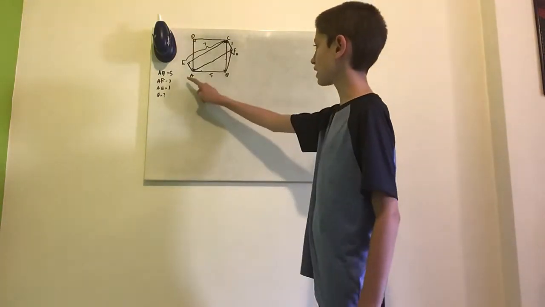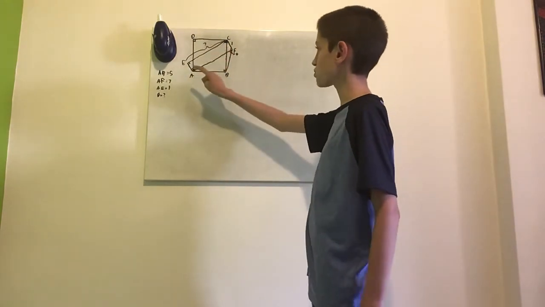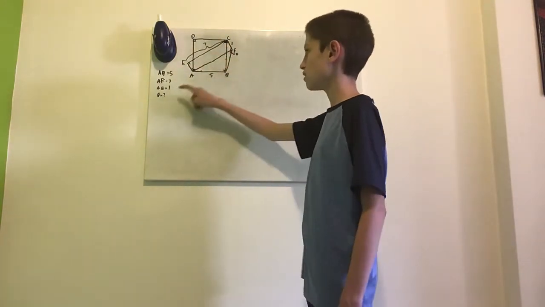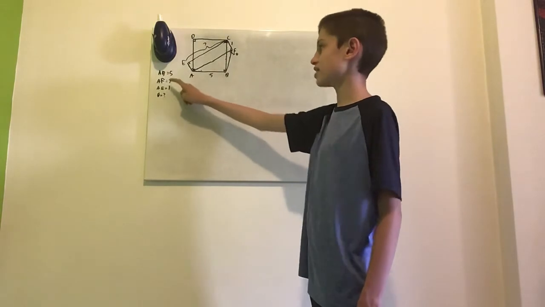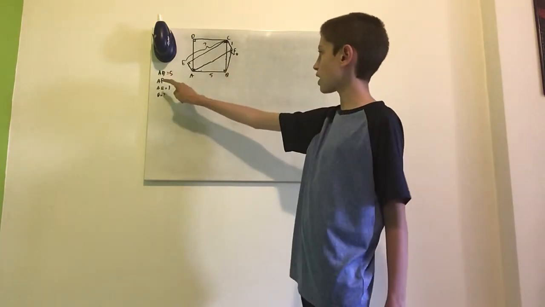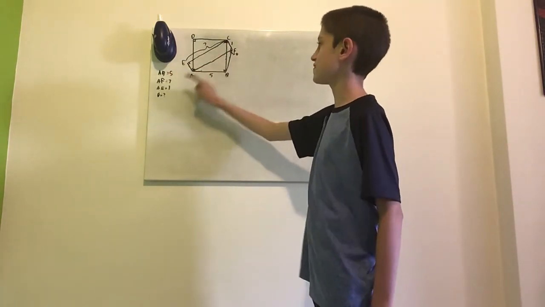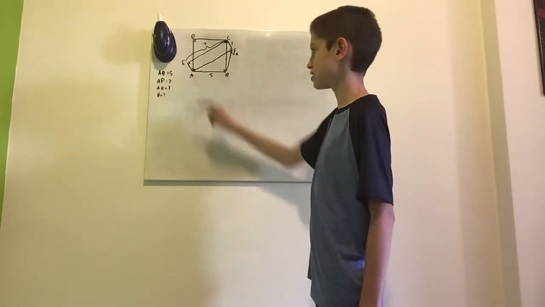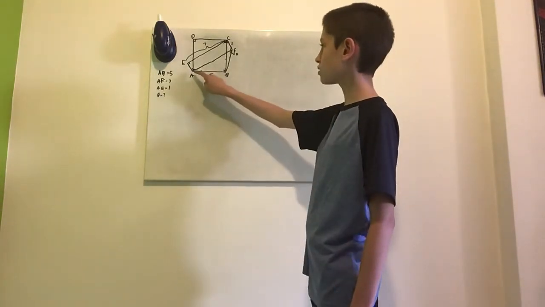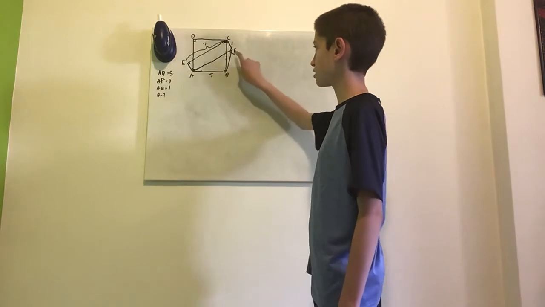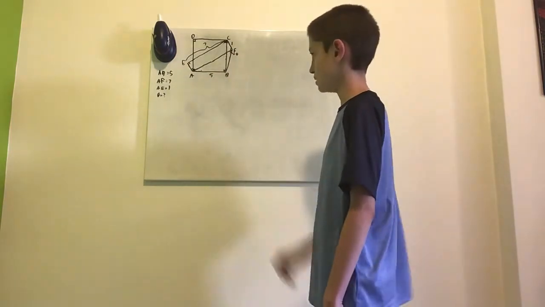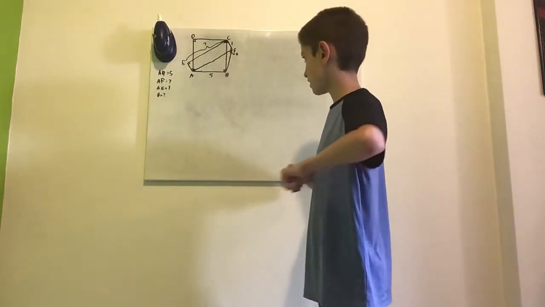We have a rectangle ABCD and another rectangle AECF, and we're given three side lengths, namely AB is equal to 5, AF is equal to 7, and AE is equal to 1. And we want to find out the measure of theta, which is angle AFB. So let's get right into it.